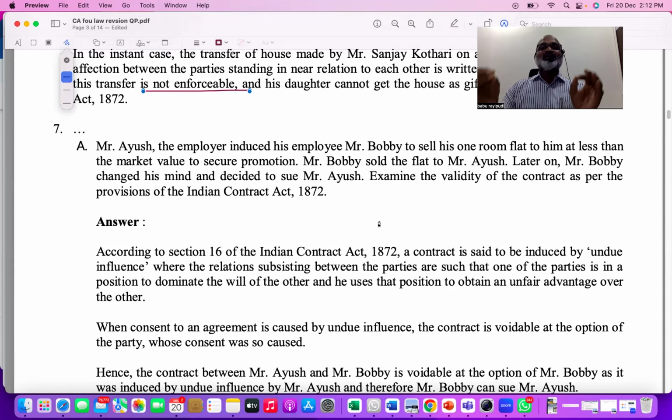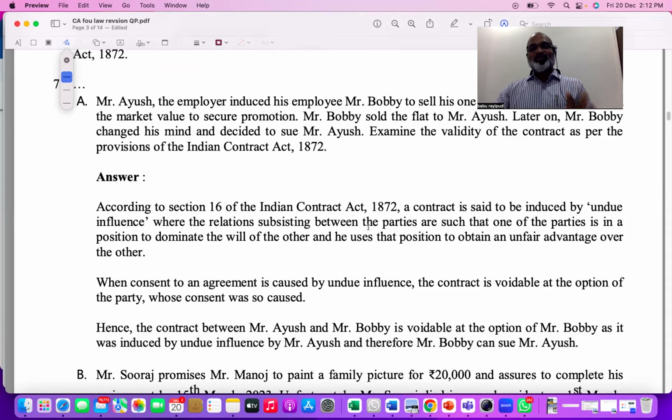So therefore there is an undue influence relation. Master, servant, father, son, Guruji, disciple, doctor, patient. These are all relations where there can be a presumption of undue influence, right? So first concept, you explain what is undue influence.